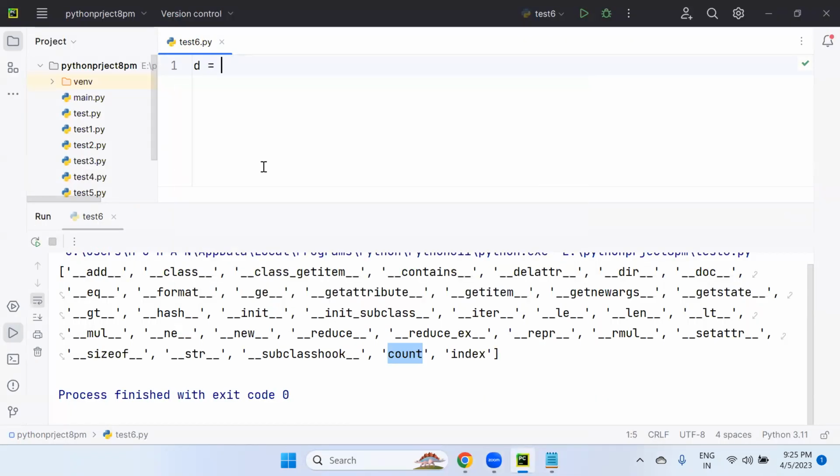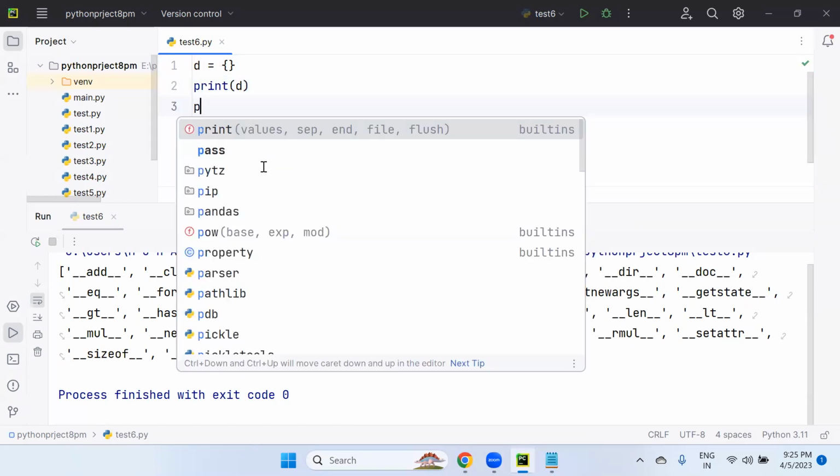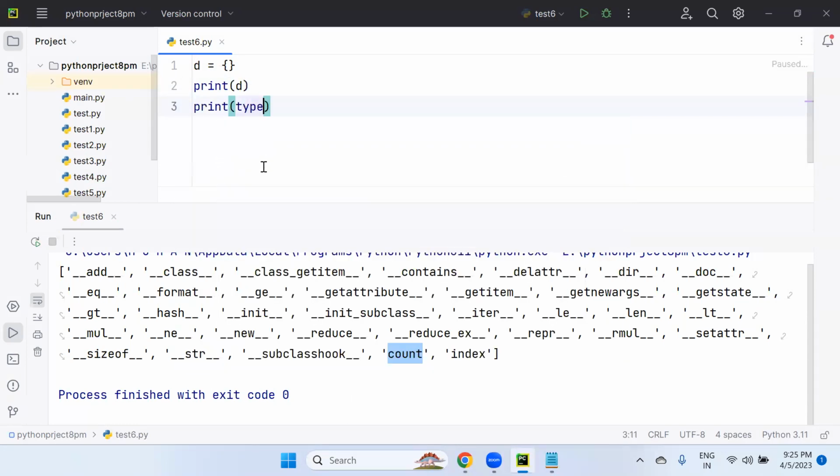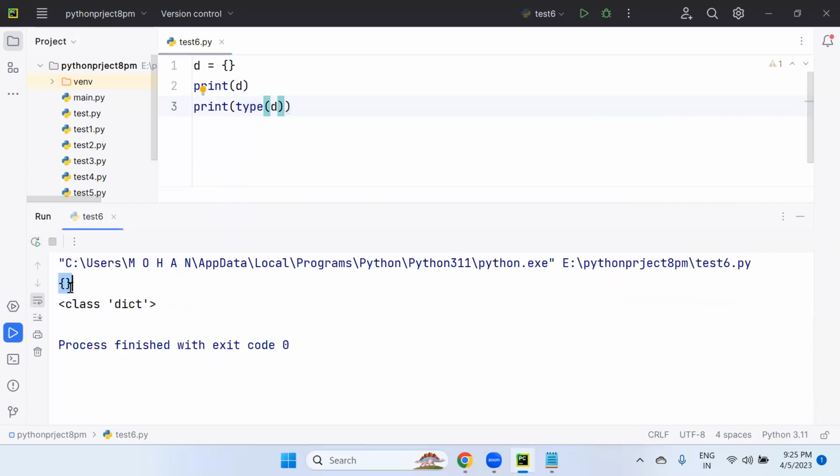I'm trying to create first D equals empty curly brackets, print D. Then print type of D only. So let's run this. Now you can see curly braces, dict, dictionary. But the moment I try to give 1, 2, 3, 4, is this a dictionary? No, it's not a dictionary. It's completely a set, because here inside the curly brackets we use all the values 1, 2, 3, 4, but these